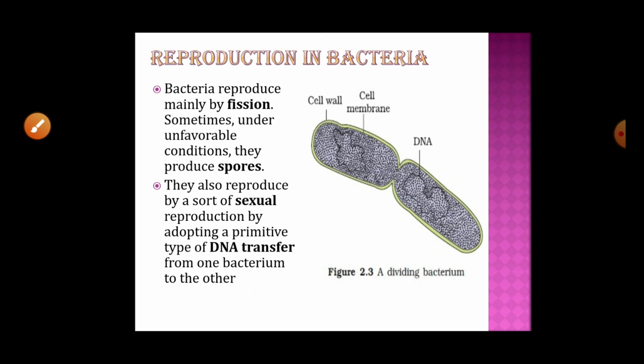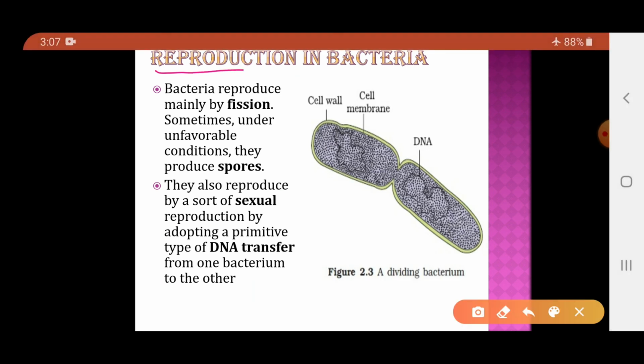Now, how do bacteria reproduce? So reproduction in bacteria. Bacteria can undergo sexual reproduction as well as asexual reproduction. Mainly they reproduce by asexual reproduction, and the most important method of asexual reproduction is fission.